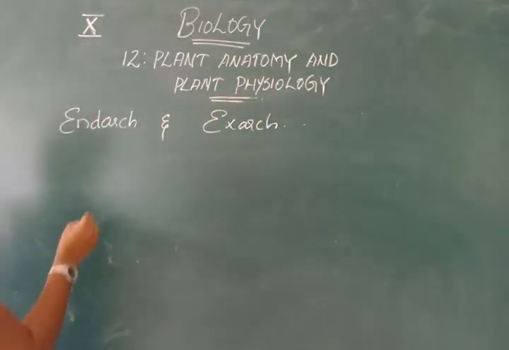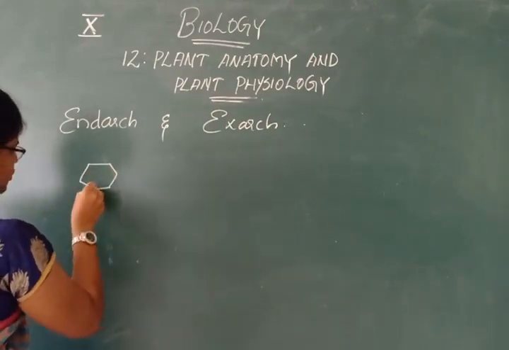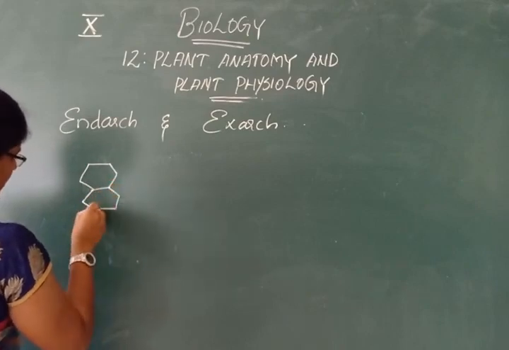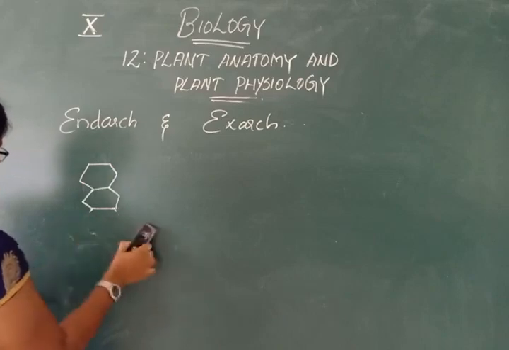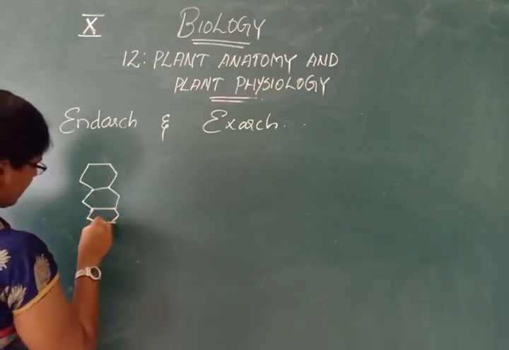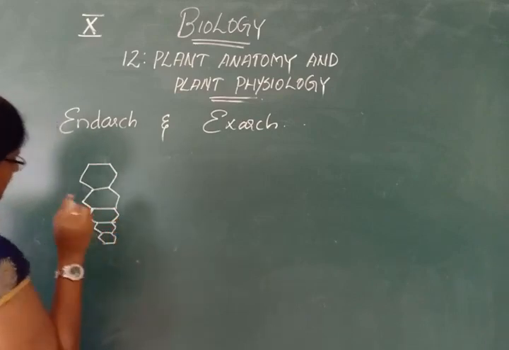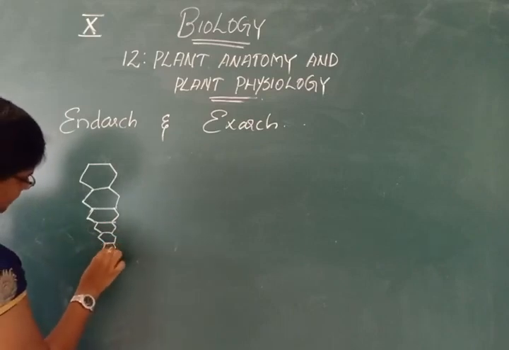So, endarch means the protoxylem is present towards the periphery, whereas exarch means protoxylem which is present towards the center.